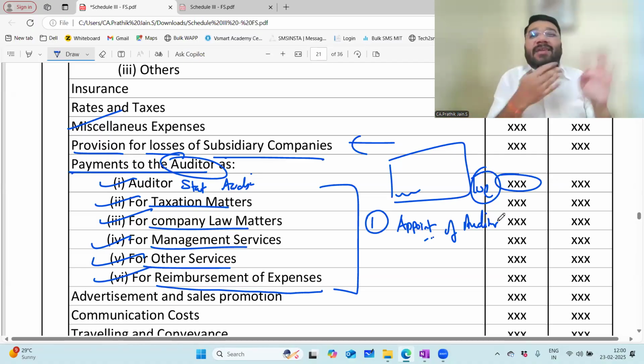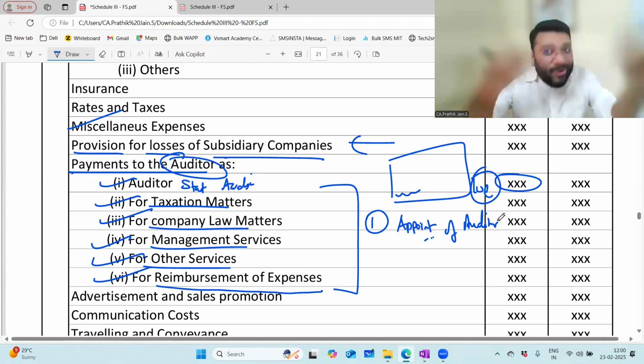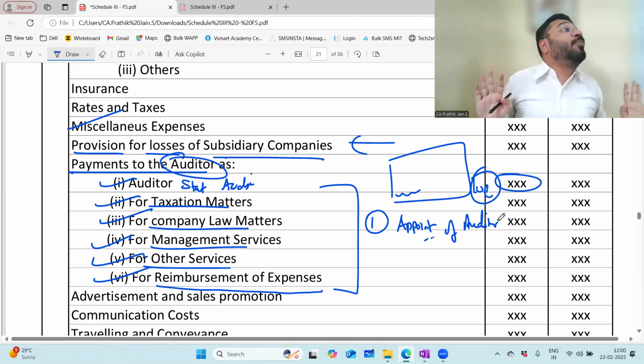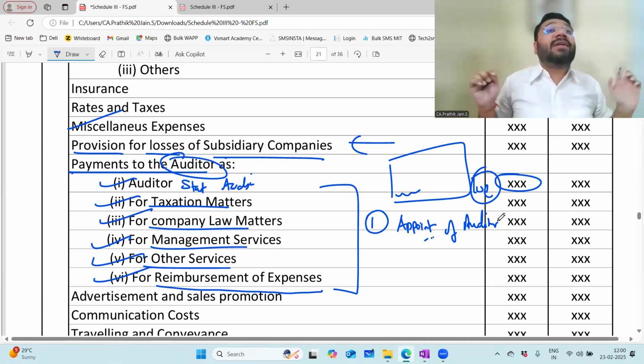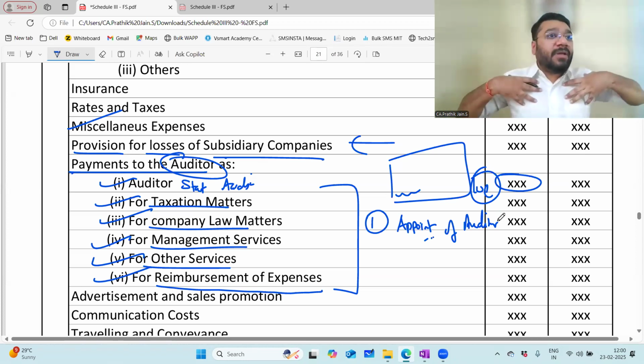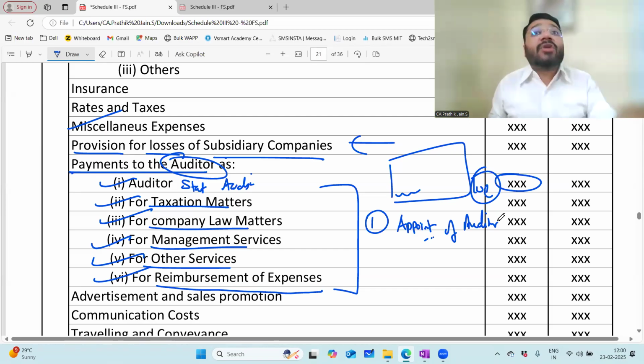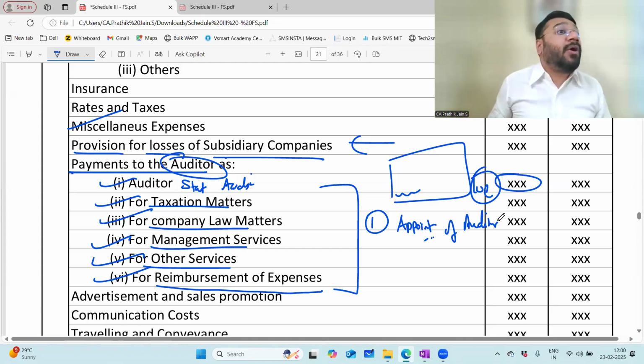We have to give him a feeling. So we tell that there are 3-4 items. You come and give the voting. You decide. Like that, we're giving that power to whom? Shareholders in the annual general meeting. So now the shareholder comes and discusses with the other shareholders whether I should continue with this auditor or not. If this auditor is transparent, if he is charging normal fees, we will appoint him. Otherwise, we will replace him with some other auditor.